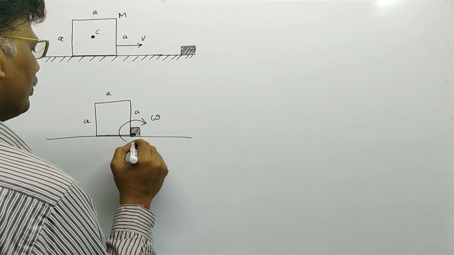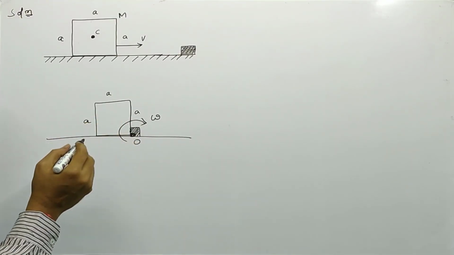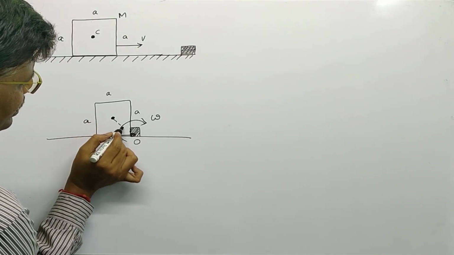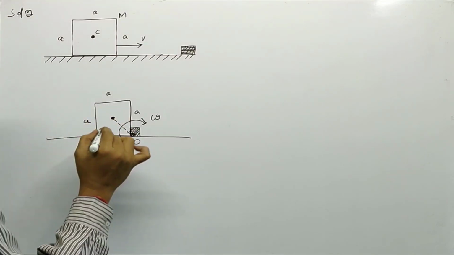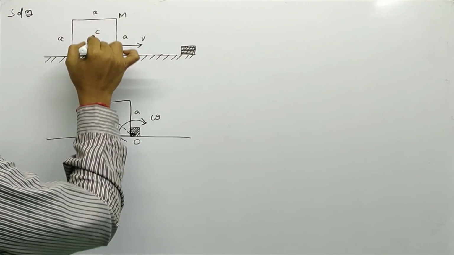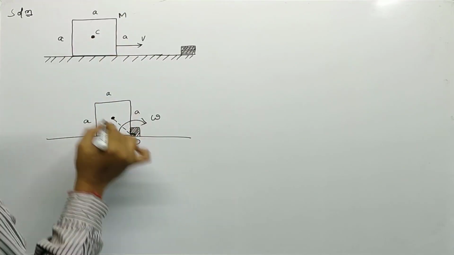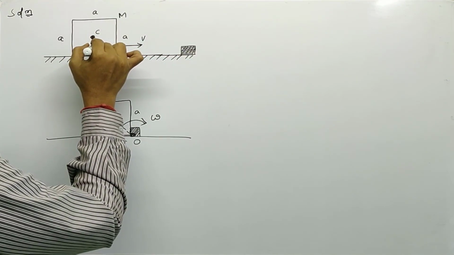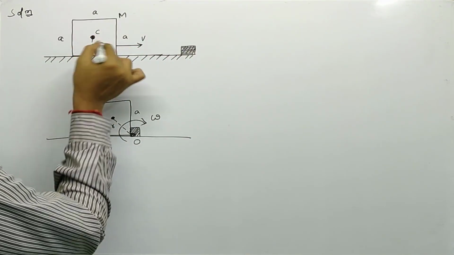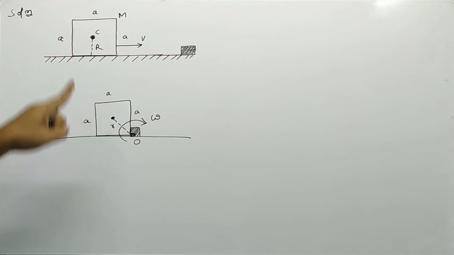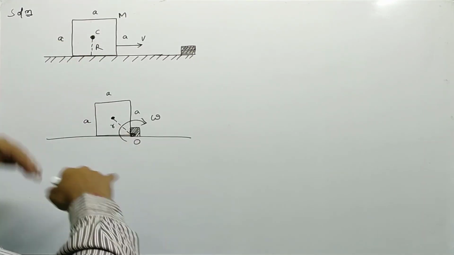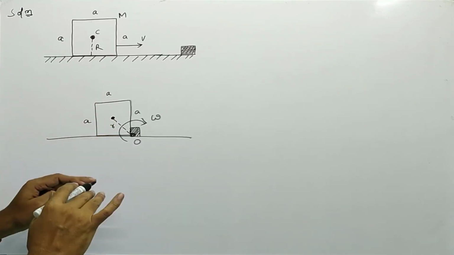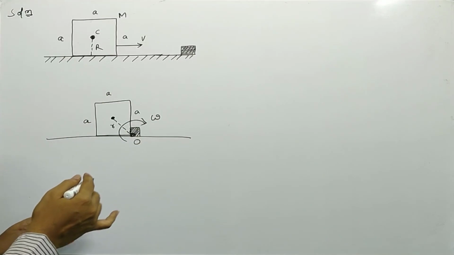Let us assume O, an axis passing through O. The center of the block is at a distance of half of the diagonal; let us assume it is small r. Before it hits the ridge, the distance from the horizontal position, from O, is assumed as capital R. This capital R is equal to A by 2. This is translational motion and this is rotational motion. When the cube of each side A hits the ridge, it turns into rotational motion.